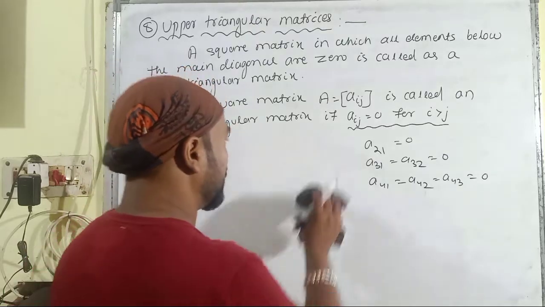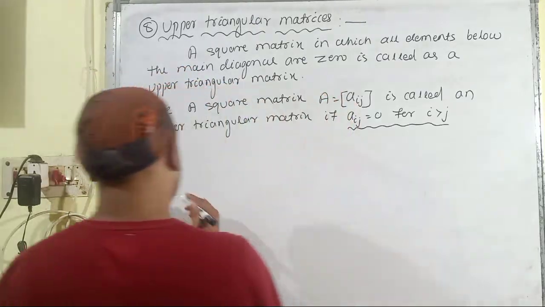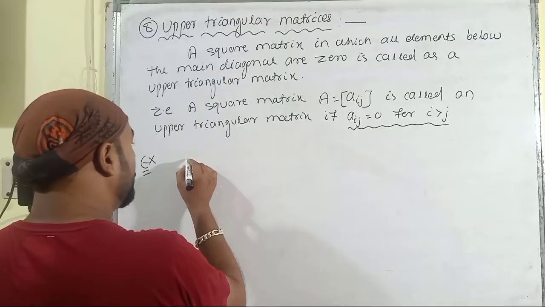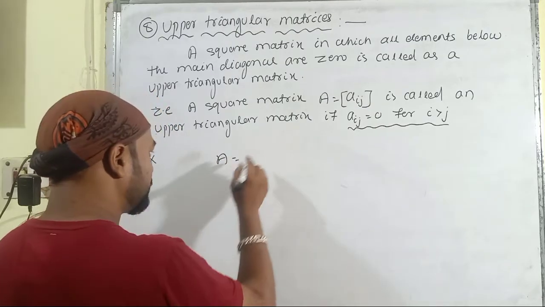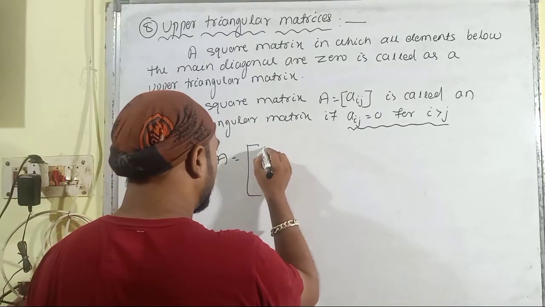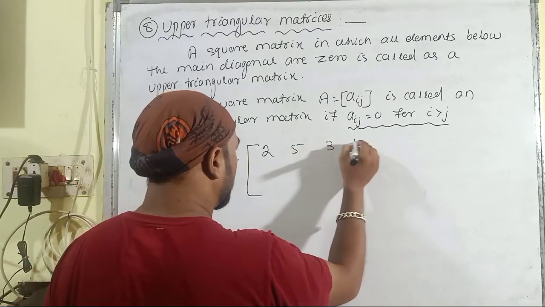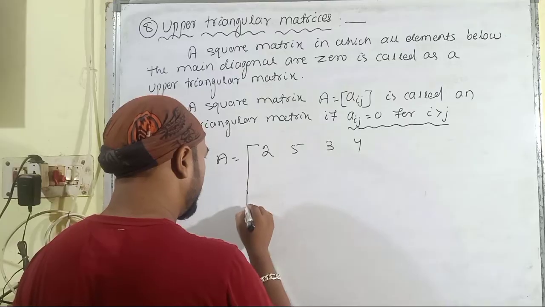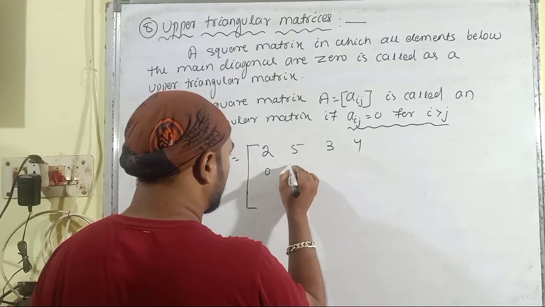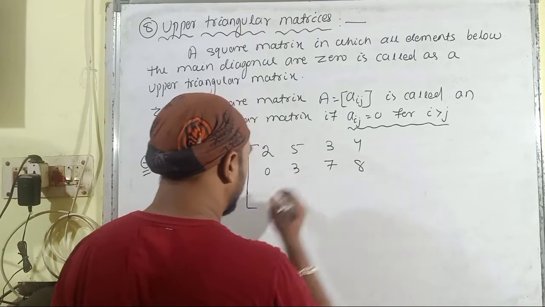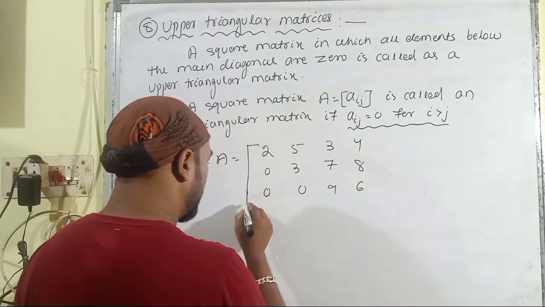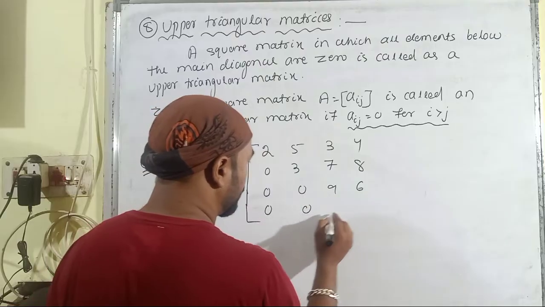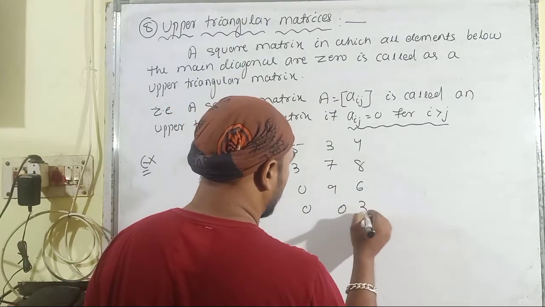So let us consider an example here based upon upper triangular matrix. Let A is equal to 2, 5, 3, 4, then 0, 3, 7, 8, 0, 0, 9, 6, then it will be 0, 0, 0, 3.